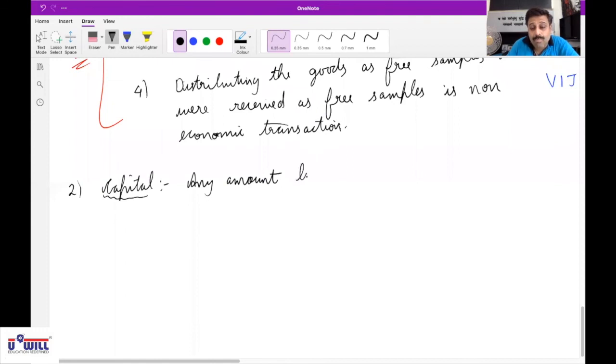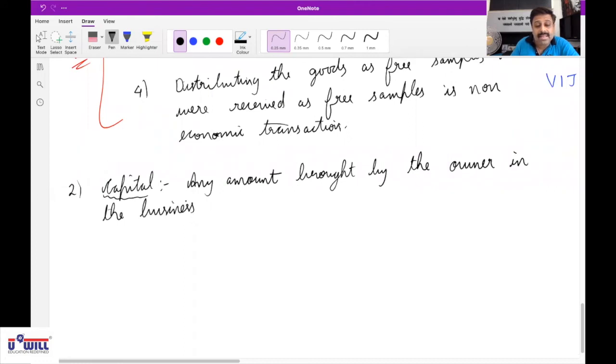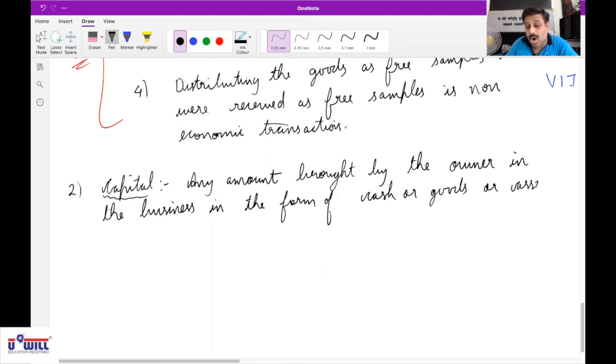Any amount brought by the owner in the business in the form of cash or goods or assets is called capital. Is the term capital clear to everyone? Yes, sir. So it is not necessary that you bring money only.